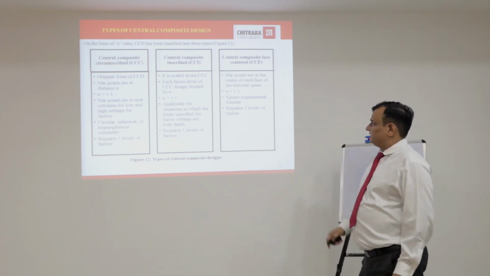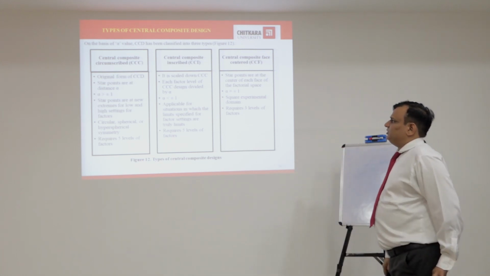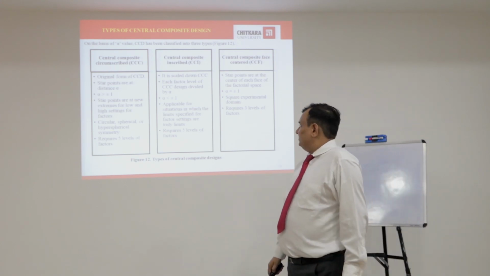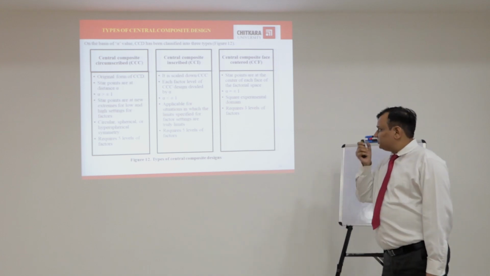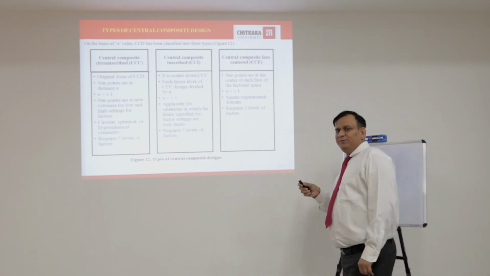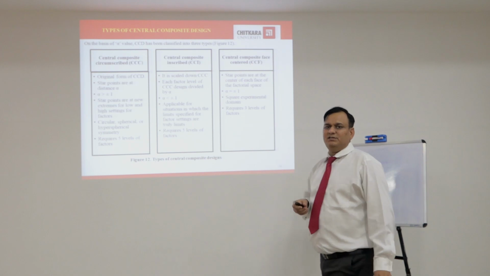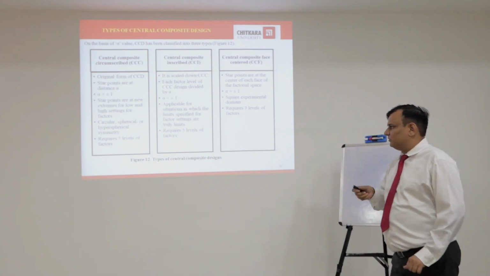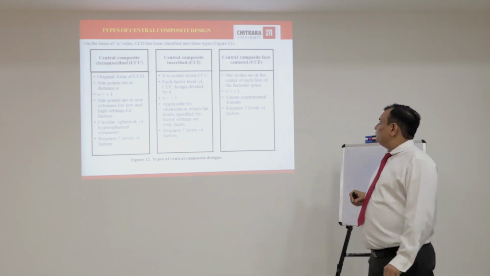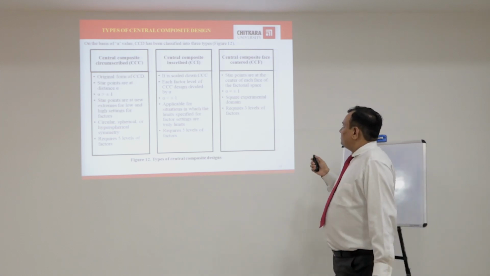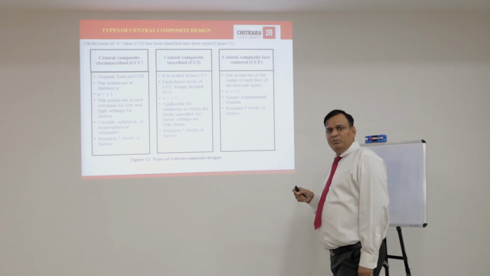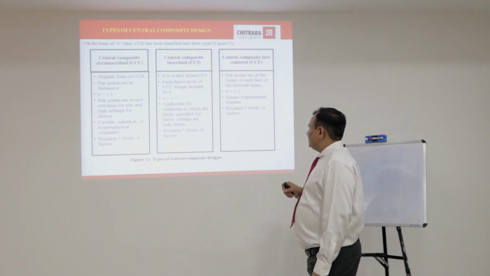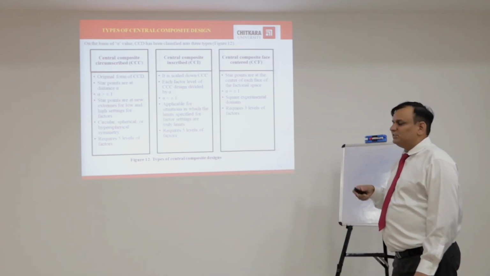And central composite inscribed is a scaled down CCD, each factor level of CCC design divided by alpha. Alpha less than ±1, and applicable for the situation in which the limits specified for factor settings are truly limits, and it requires 5 levels of the factors. And in central composite face-centered design, star points are at the center of each face of the factor space, and alpha is equal to ±1. Square experimental domain, and it requires 3 levels of the factors.